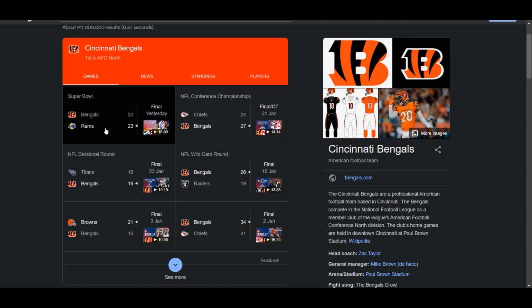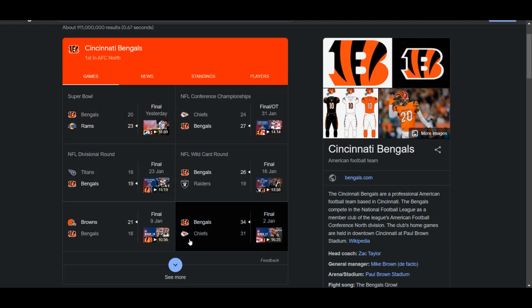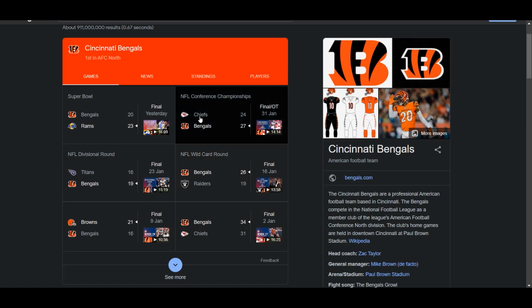So Bengals, Rams, Titans, Browns, Chiefs, Raiders. They are only mentioning one word, which means that a single word like Bengals is a clear reference to the team. It is not a reference to Bangladesh or the Bengal tiger or Bengali people. It is a clear reference to that sports team, and that is why this kind of design can be a big problem. So in my opinion, if you want to keep your account safe, avoid this kind of design.